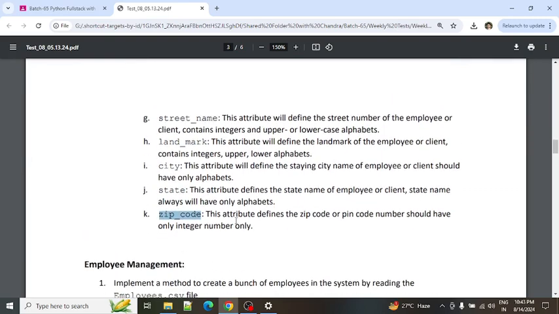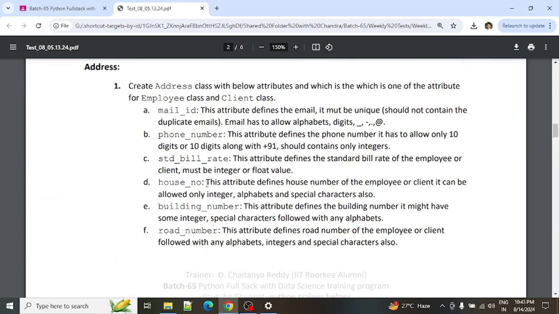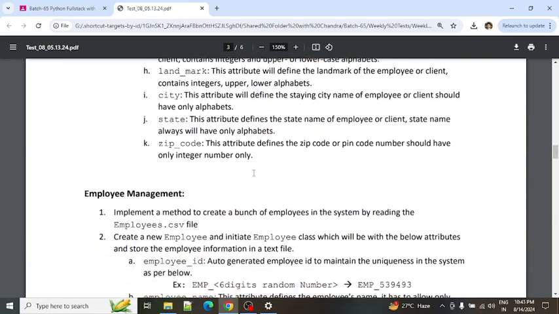All this information we need to capture, and for each piece of information I have written some validations and accepted characters, and I have mentioned all this. You just go through it, you'll get to know, and as per this document you implement the validations. Okay, this is the address object for an employee.